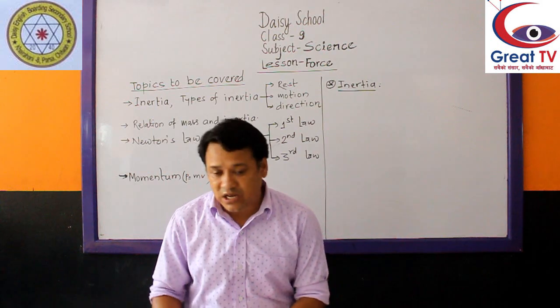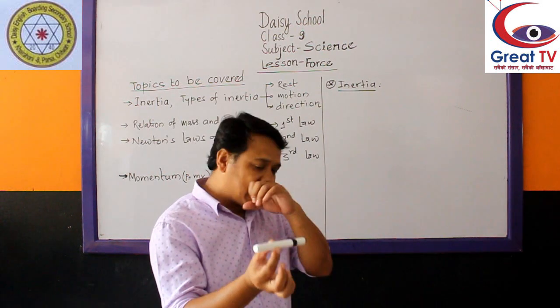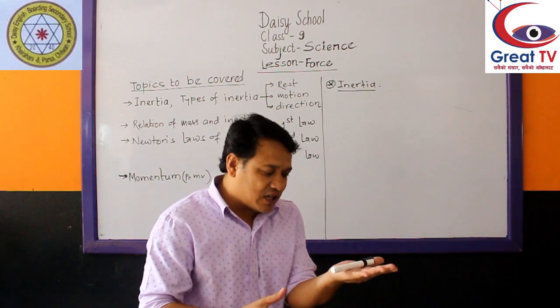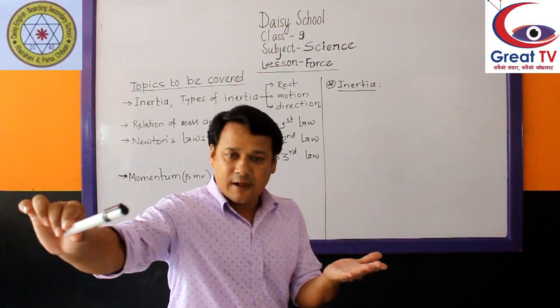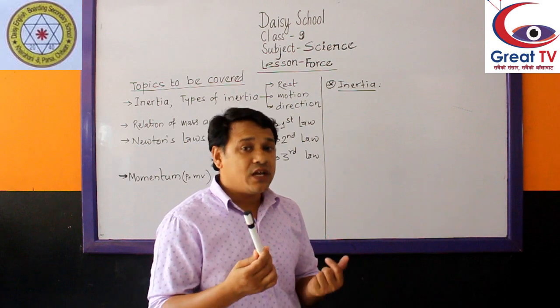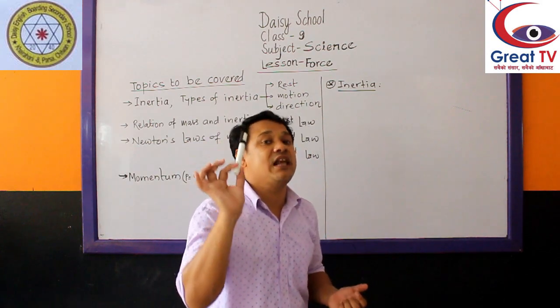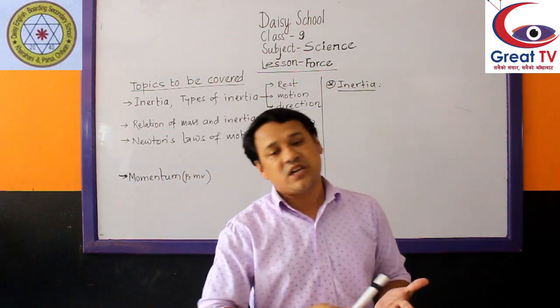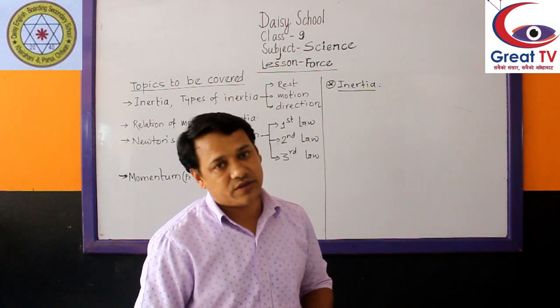You know, when we lift something small, let's say a marker that has less mass, we can lift it easily. That means a marker at rest can be converted into motion by using a small force. Why? Because it has less mass, less inertia. So using less effort, it can be converted into the motion state.